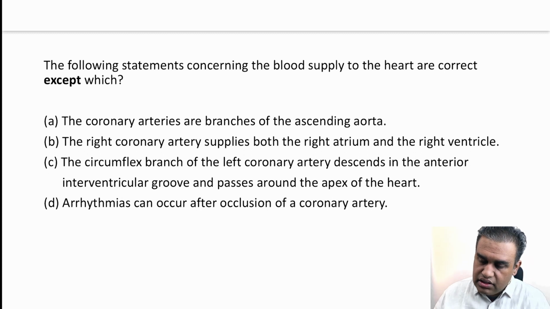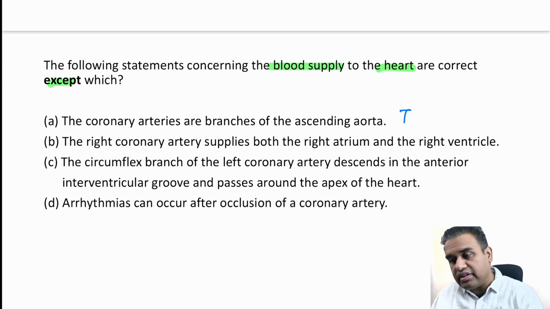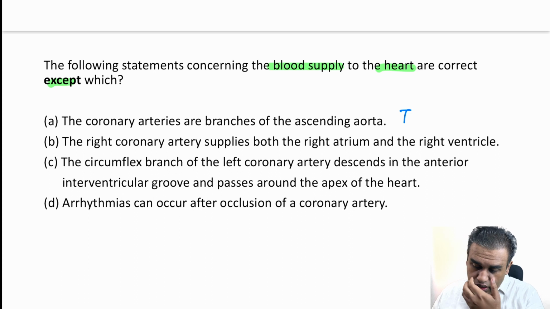The following statements concerning the blood supply to the heart are correct except. So, what is wrong about blood supply to the heart? Options over here: the coronary arteries are branches of the ascending aorta. That's a true statement. The ascending aorta gives off the coronary arteries, the right and left, from the aortic cusp. Then the right coronary artery supplies both the RA and RV, fine, because it goes through that area.